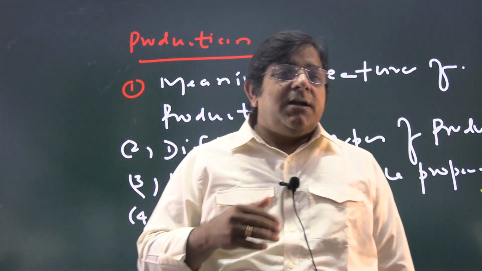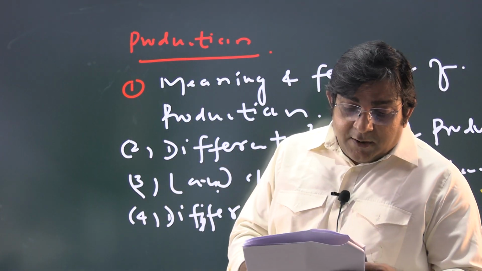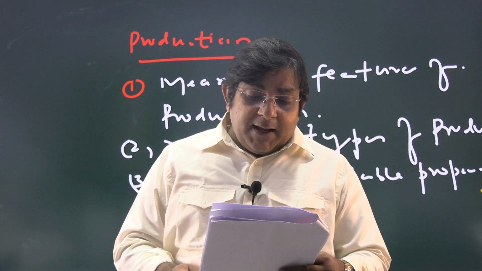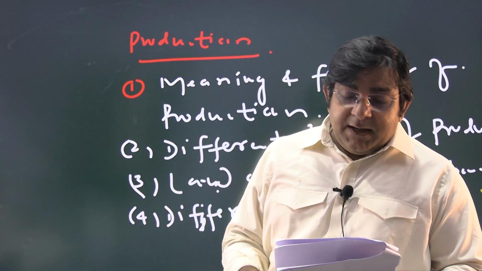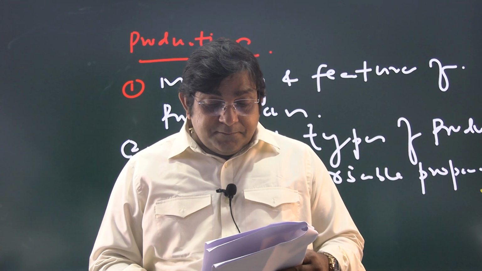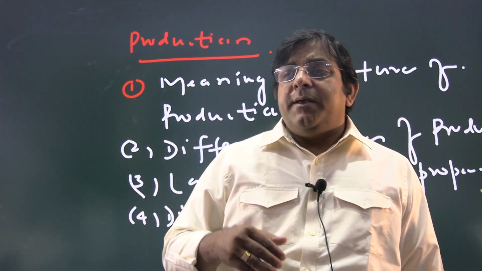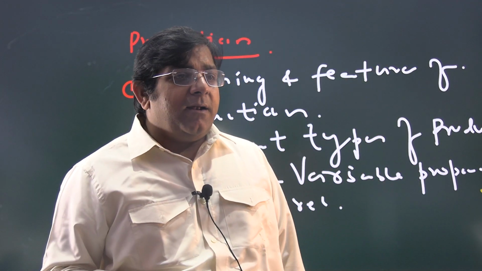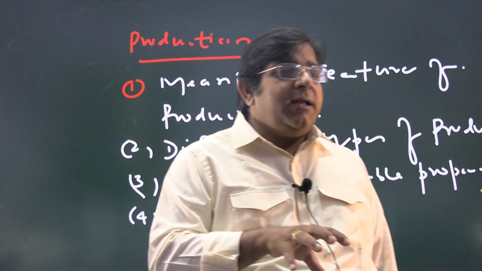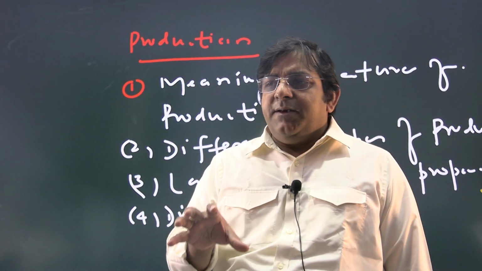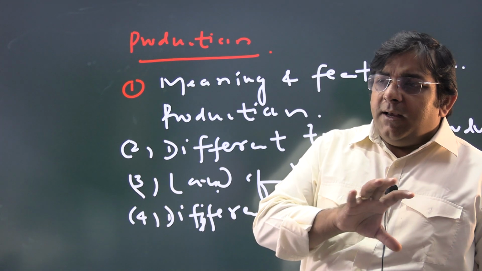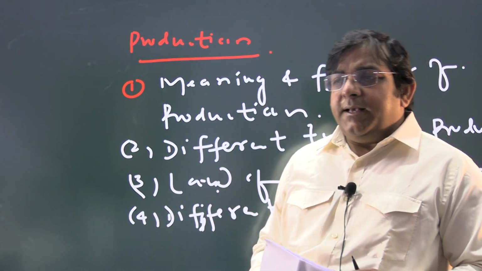Then after you have to study the concept of multiplier, investment multiplier, and its numericals based on the multiplier, and problem of excess demand and deficit demand, and how we will correct excess and deficit demand. All these things we have to study in the syllabus of the ISC 12.